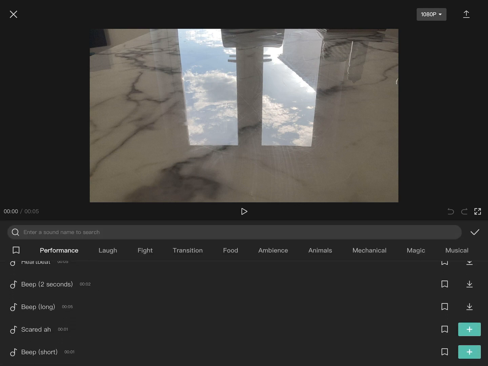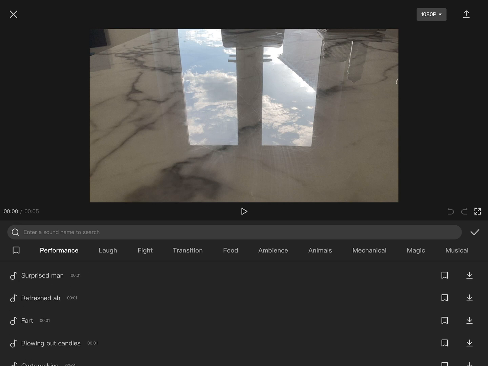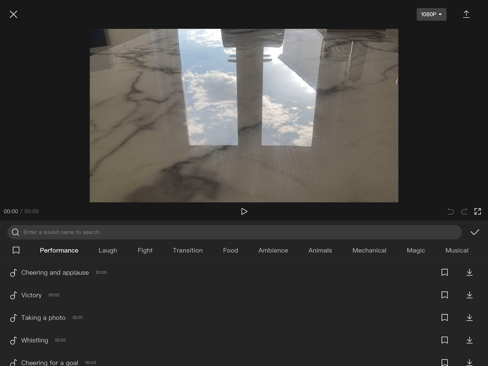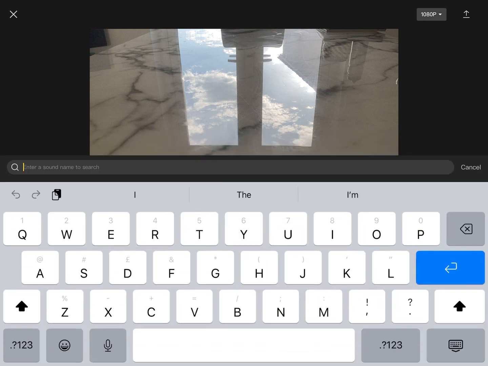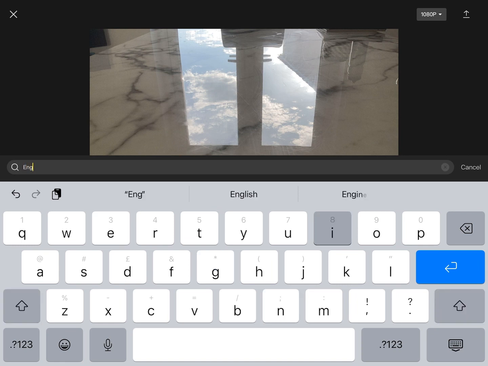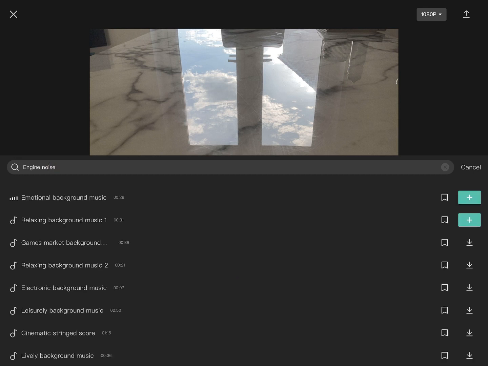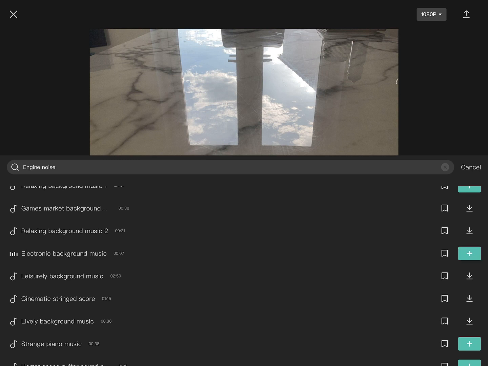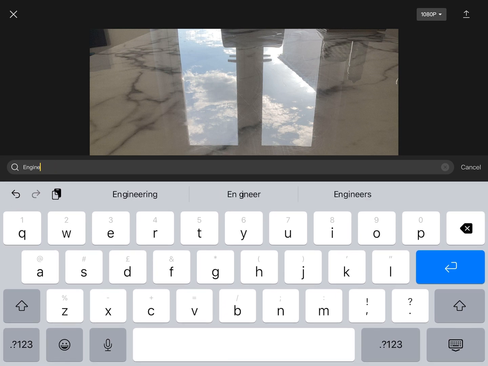And then you can choose a sound, or if you want a specific sound, you can search it up. As you can see me searching it, I'm going to search up engine sounds. Now sometimes you don't get those specific sounds, and that can be annoying sometimes. So you can voice over, or if you have an extracted sound, you can add that in. But I'm going to go for some background music instead.